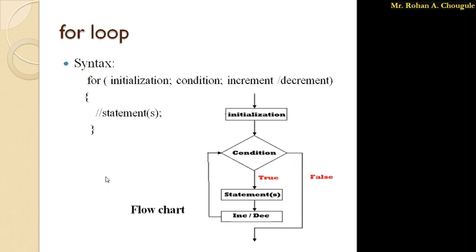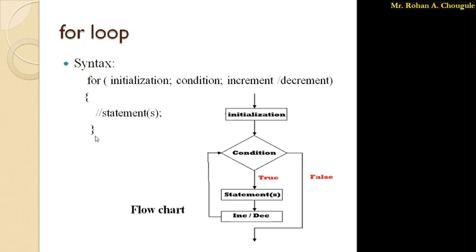Basically, in C programming, we have to follow some syntax. So for loop also has one syntax, that is for. Then in opening and closing round brackets I have written initialization, then semicolon, then condition, semicolon, then increment or decrement, and after that in opening and closing curly brackets I have written the statements that are to be executed when the condition is true, right?